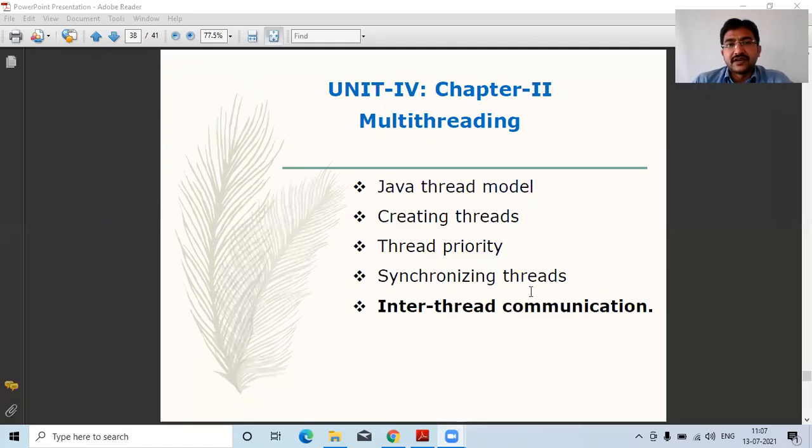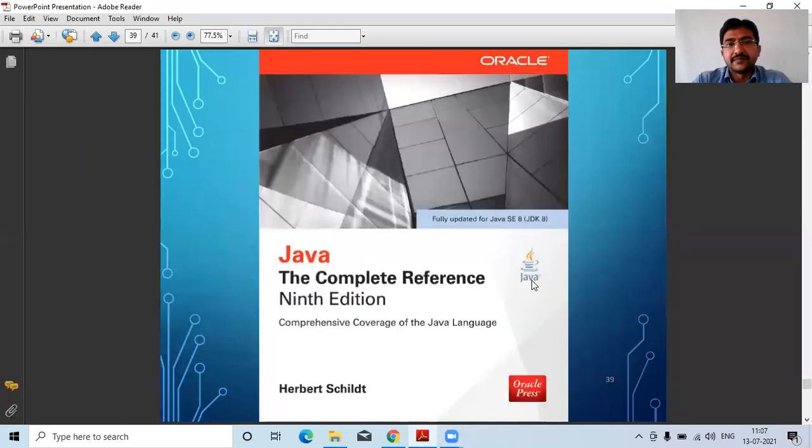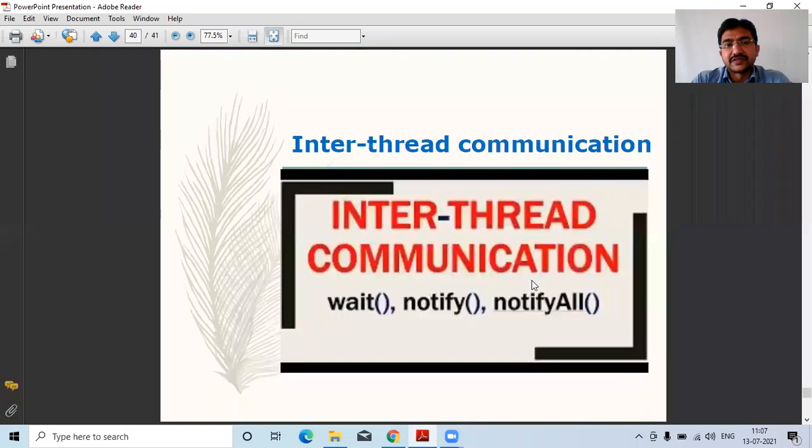So let me see today a topic called inter-thread communication. We are going to follow the same book, the Java Complete Reference, and also some other resources. Coming to inter-thread communication, the name itself says it: whenever we want to communicate between threads within a process, we can use inter-thread communication.